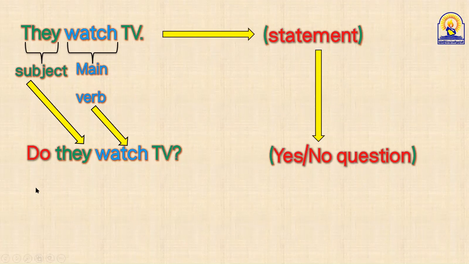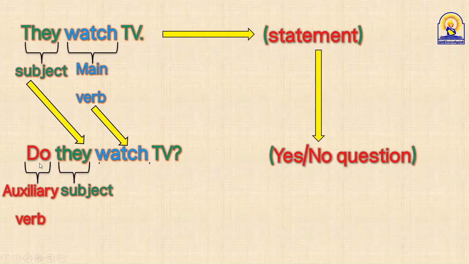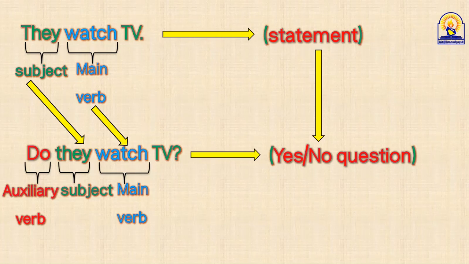So, Al-Trafi changed this statement into a yes or no question, and he is correct here. Do is the auxiliary verb, not from the statement. He got it from his own, جابها من عنده هو. And they is the subject, watch is the main verb, and here he changed the statement into a yes or no question.